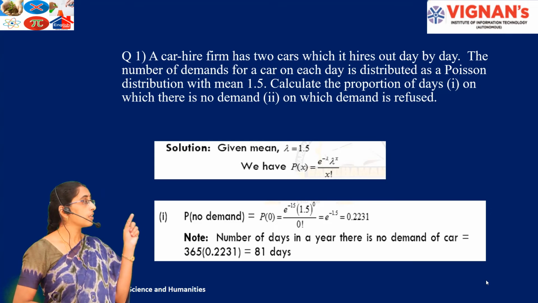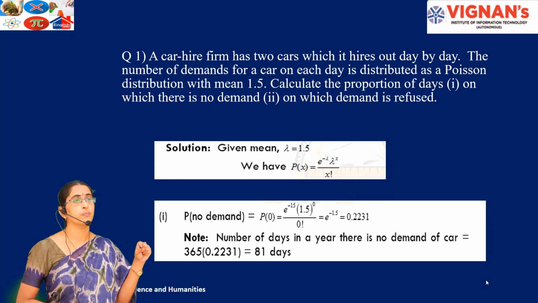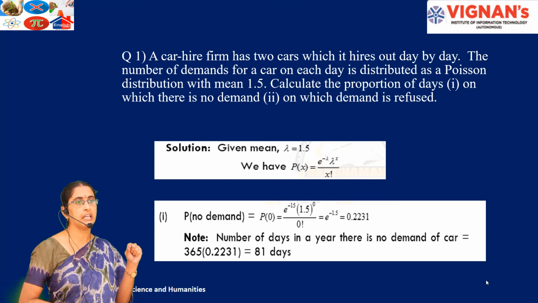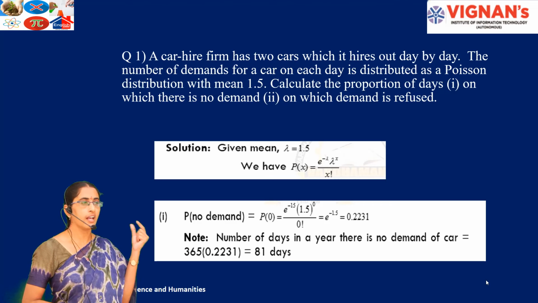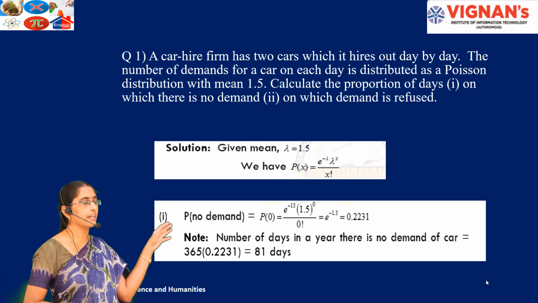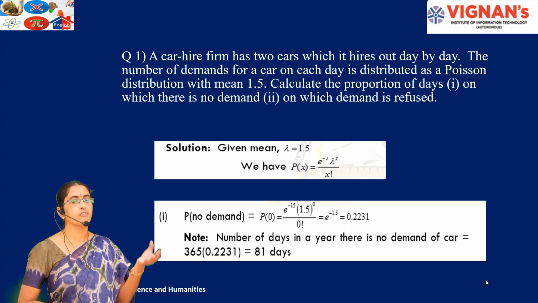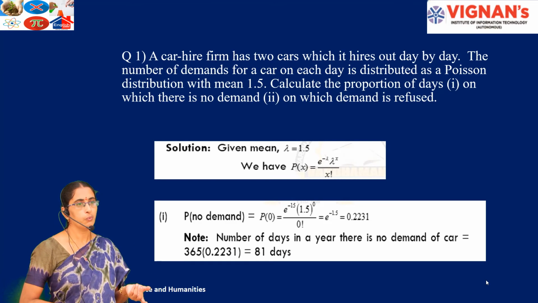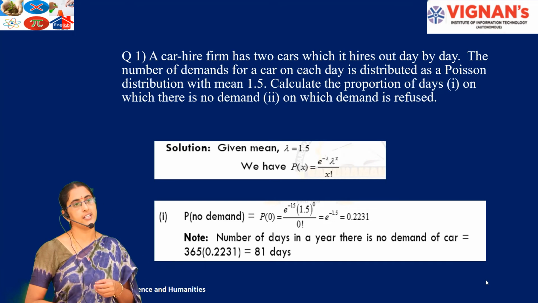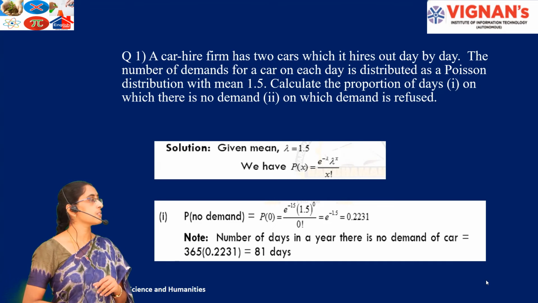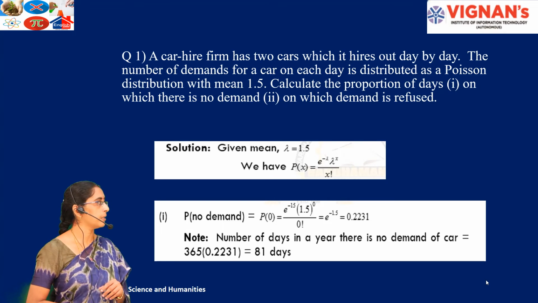You obtain e power minus lambda in the calculator using the shift ln power symbol. 1.5 power 0 is 1 and 0 factorial is 1. So the probability that there is no demand is 0.2231.